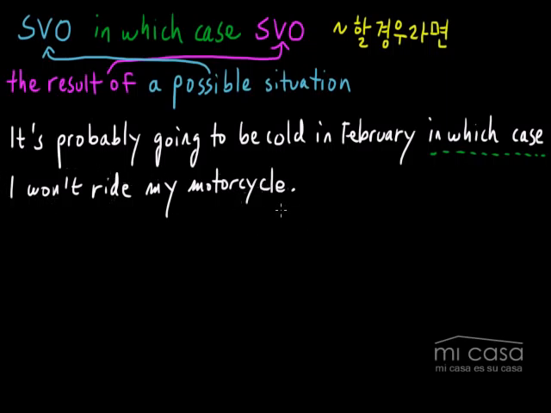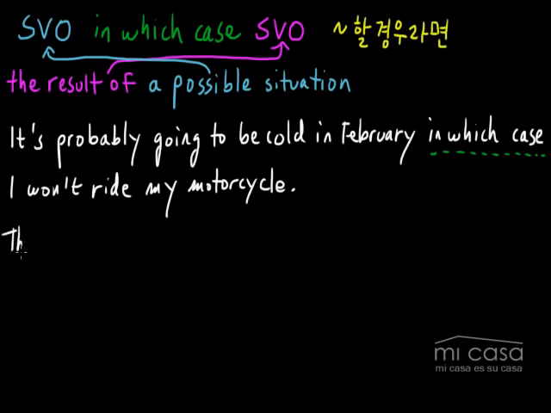All right, so this is pretty straightforward, and in Korean, I guess this would translate to 2월에 날씨 추울 경우라면 오토바이 안 탈 거야. So you could say that, or you could actually split this sentence up into two separate sentences. You could say, it's probably going to be cold in February, period. In that case, I won't ride my motorcycle. All right, but this is two separate sentences. If you use in which case, it makes one really long, nice sentence. Okay, so I think it's quite useful. I always encourage my students to try and make longer, a little bit more complicated sentences rather than two really short sentences. All right, let's go ahead and look at a second example.